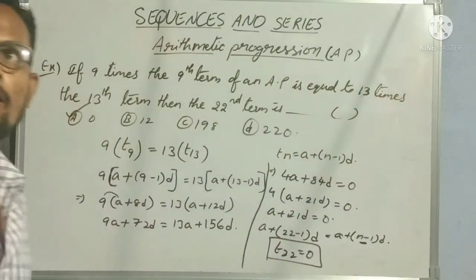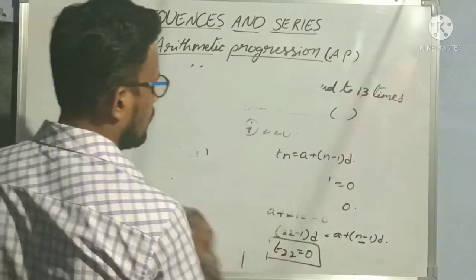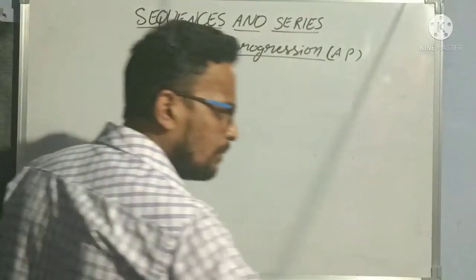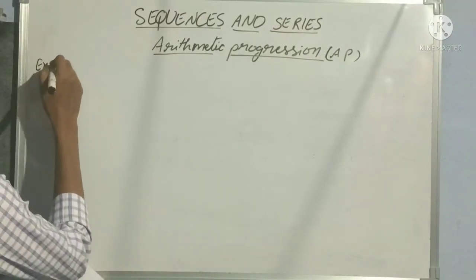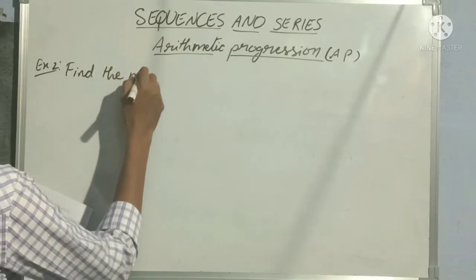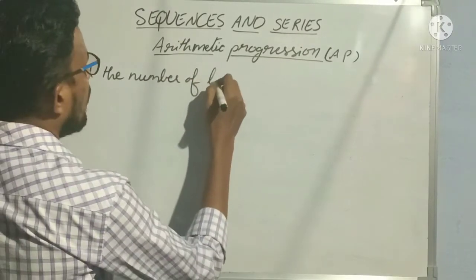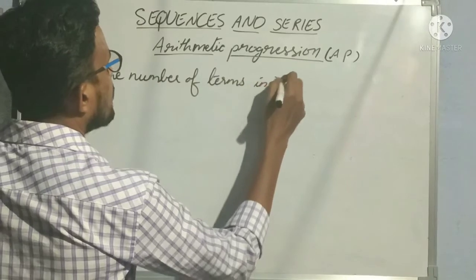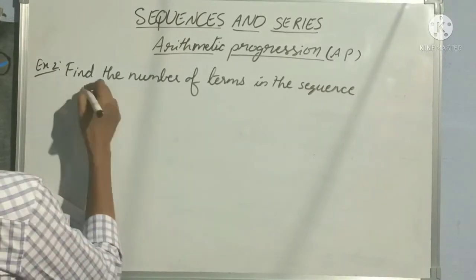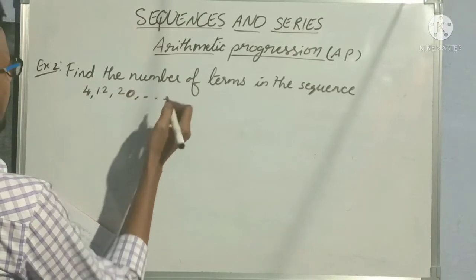Next, one more example we'll see, and then we'll wind up today's class. So, example 2. Find the number of terms in the sequence 4, 12, 20 and so on.